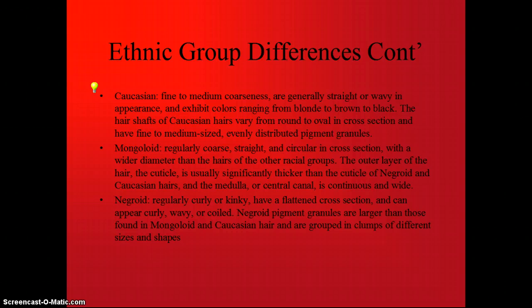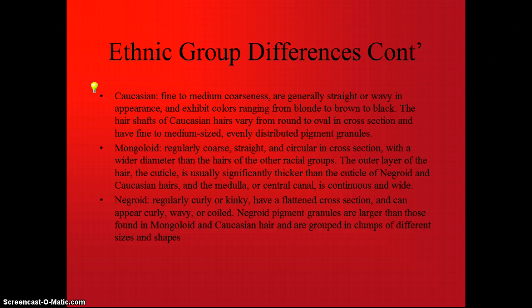Ethnic group differences continued. Caucasian. Caucasians have fine to medium coarseness in their hair. It's generally straight or wavy in appearance and exhibits colors ranging from blonde to brown to black. The hair shafts of Caucasian hairs vary from round to oval in cross-section and have fine to medium-sized, evenly distributed pigment granules.